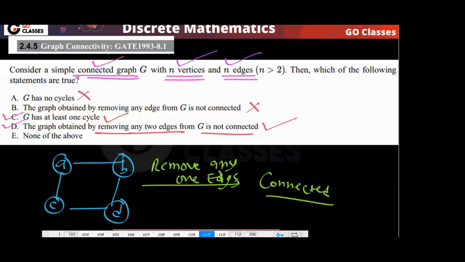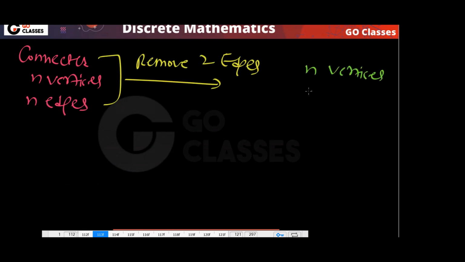Let me tell you, if you remove any two edges, then what will happen? You have a connected graph with n vertices, n edges. If you remove two edges, then you have n vertices, n minus two edges.